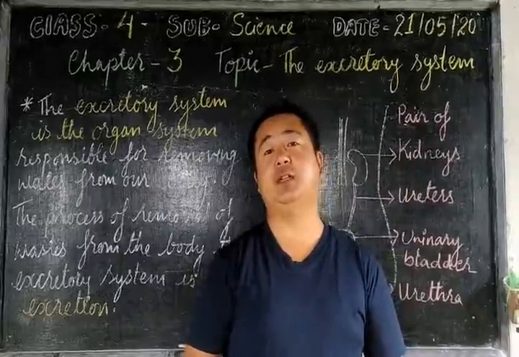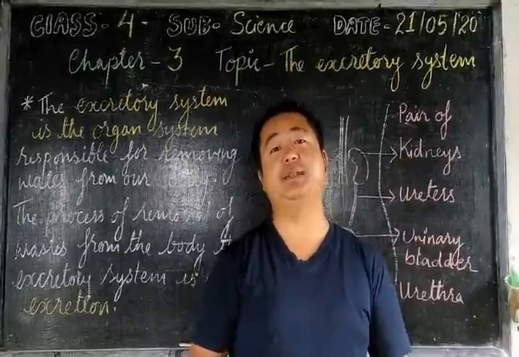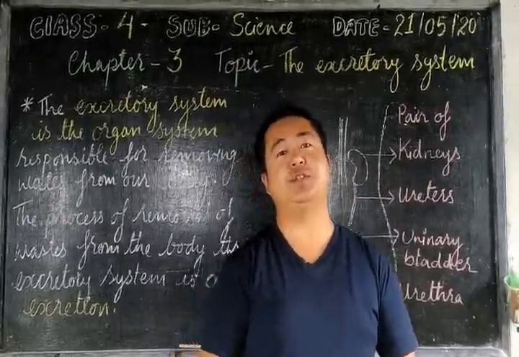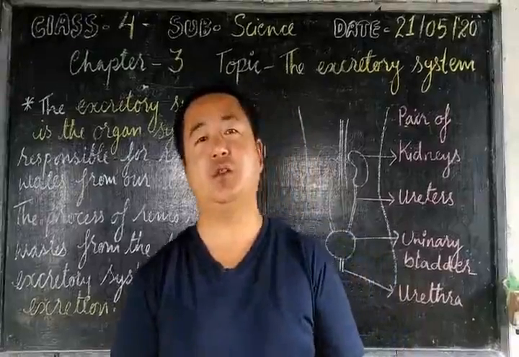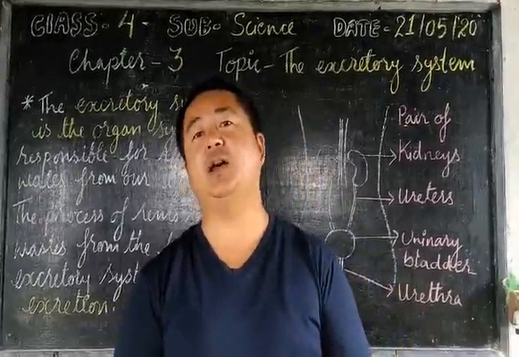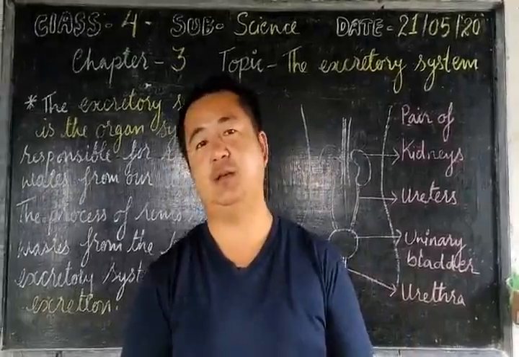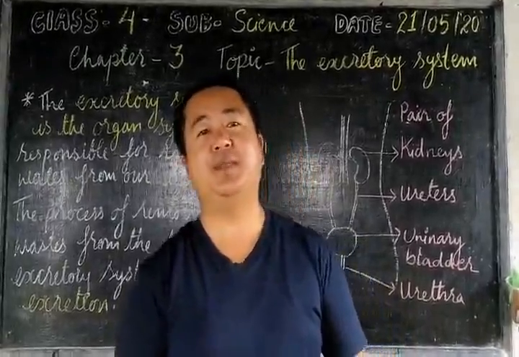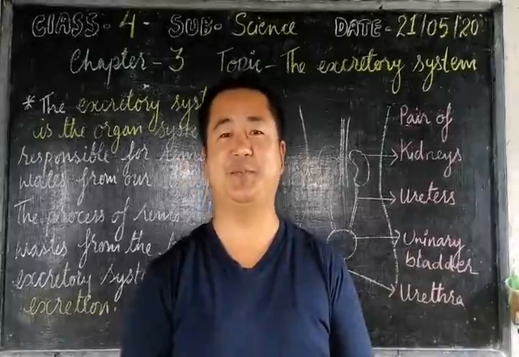As we have already completed the digestive system in chapter 3, today we continue chapter 3. First of all, we have to know what we mean by excretory system.